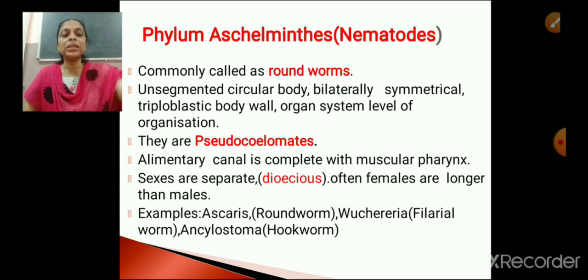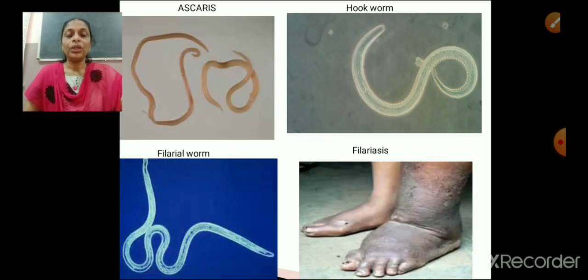Okay, so in the next slide you can see the pictures. The first picture is of an Ascaris. Here you can see 2 worms. One is a female and the other one is a male. The longer one will be female and the shorter one will be male. In the second diagram you can see a hookworm. And the third diagram is a filarial worm. The filarial worm causes a disease, filariasis.